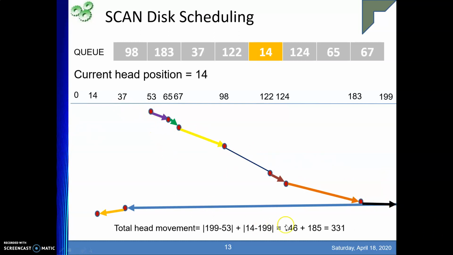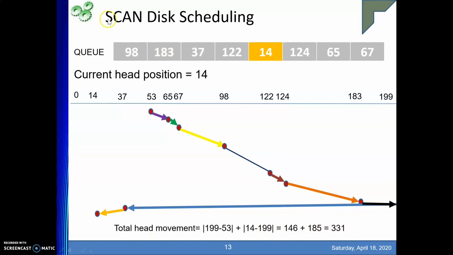So directly we can do 199 minus 53, right? Then from 199, we have come till 14. Maybe in the break journey we have done, but we have come till 14. So 14 minus 199, this is my end point, this is my starting point, right? This is how we have done it, and modulus is taken because we are interested in the displacement. So 14 minus 199, ultimately our total head movement is 331.